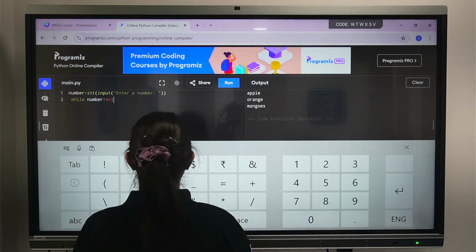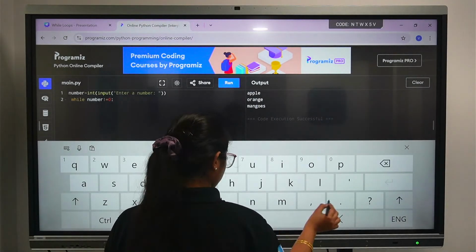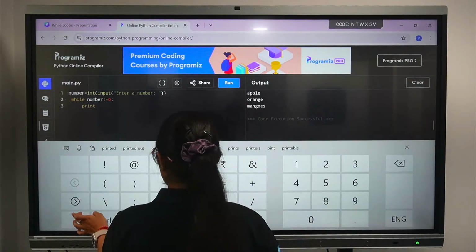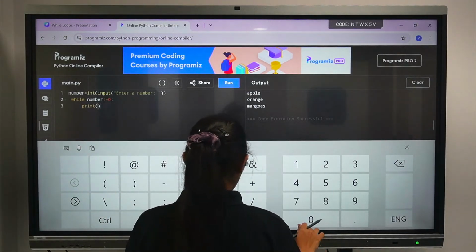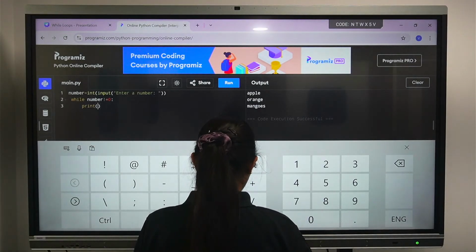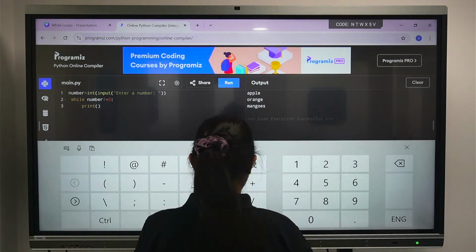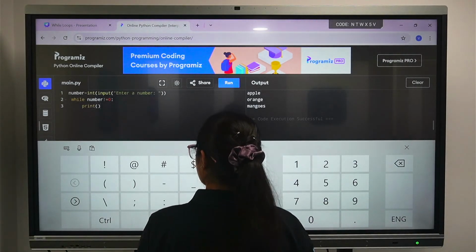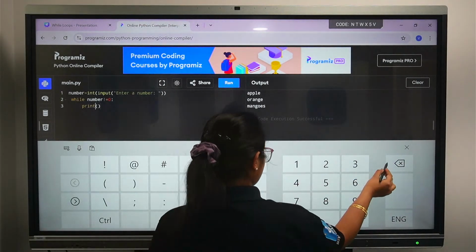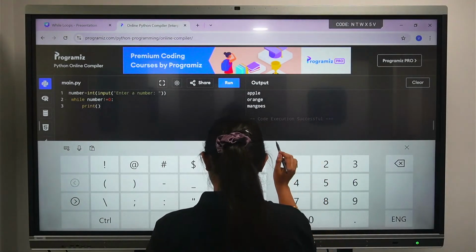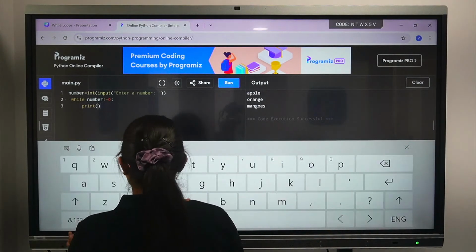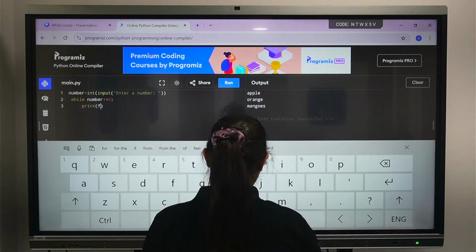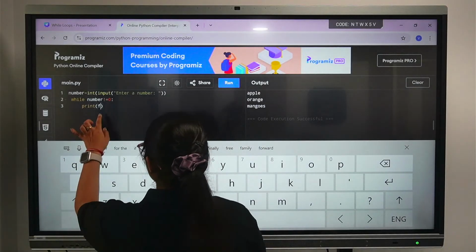I need to print here, print f, you entered.